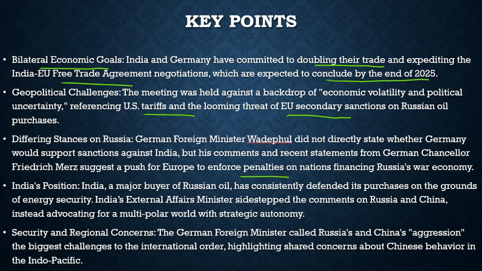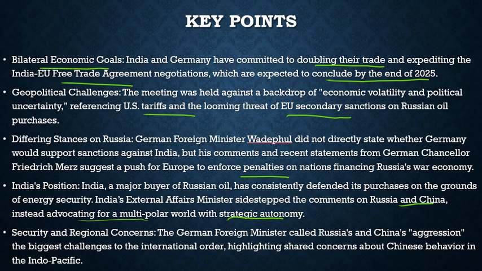Then India's position. India, a major buyer of Russian oil, has consistently defended its purchase on the grounds of energy security. India's external affairs minister sidestepped the comments on Russia and China, instead advocating for a multipolar world with strategic autonomy.